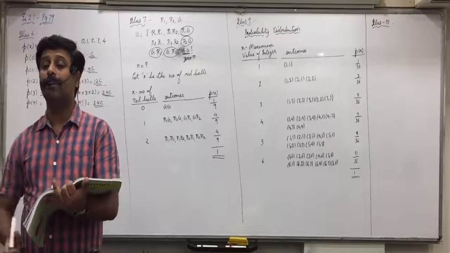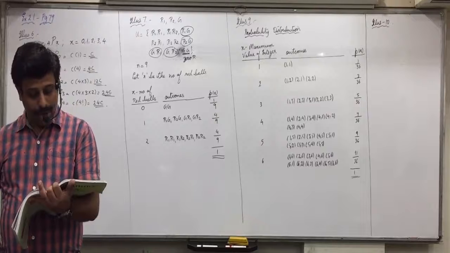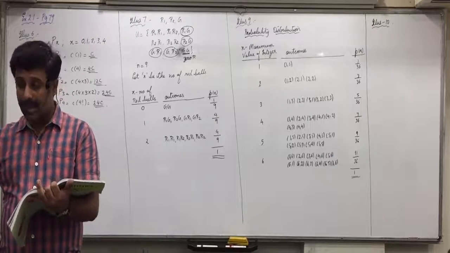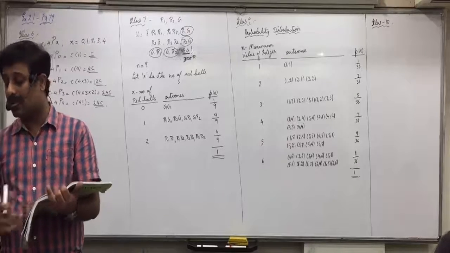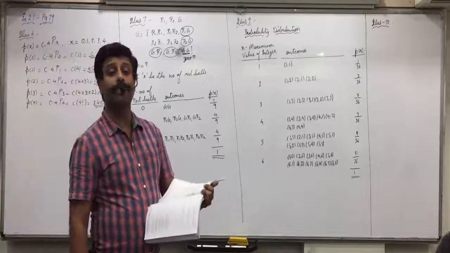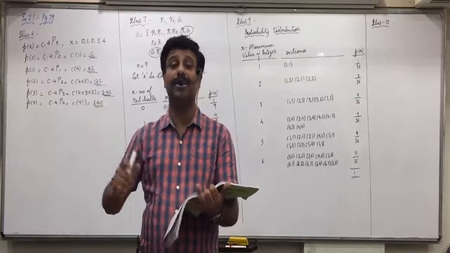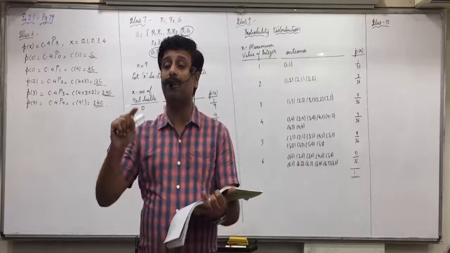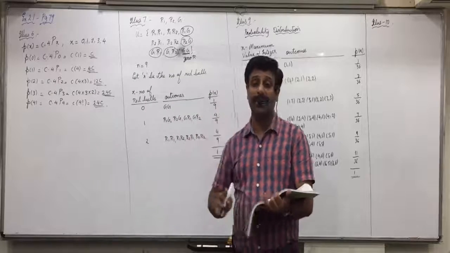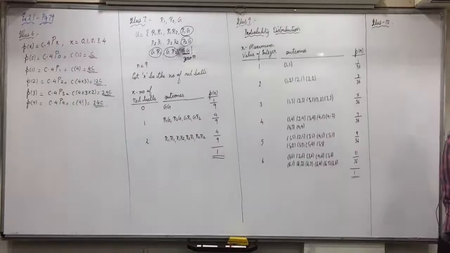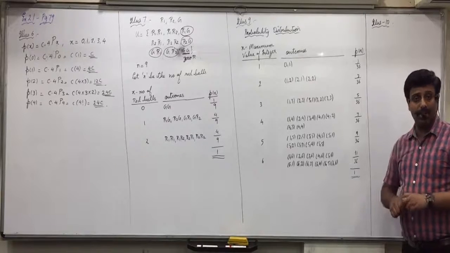Mark it as K, because maximum questions we have done with constant K. What should be the minimum premium? We'll define it as K of the policy, so that the underlying expected gain, mark it as EX. So what is X? Gain. The expected gain of the company would be underlying positive. The condition is how much premium should we charge so that the expected gain for the company comes positive. Expected gain EX means what is X? Gain. Did you understand it? Now understand this, then you'll solve it.